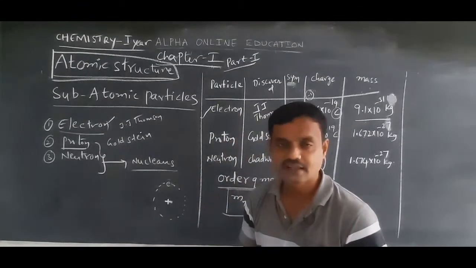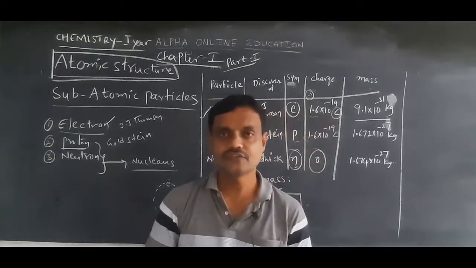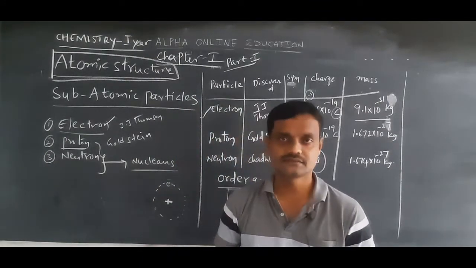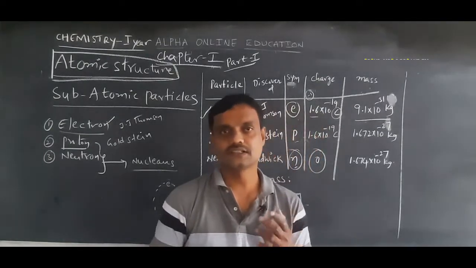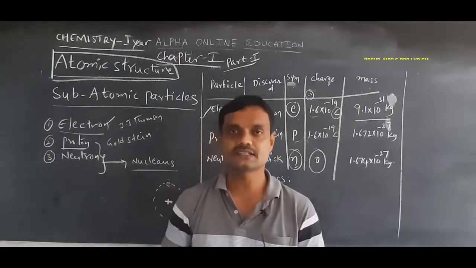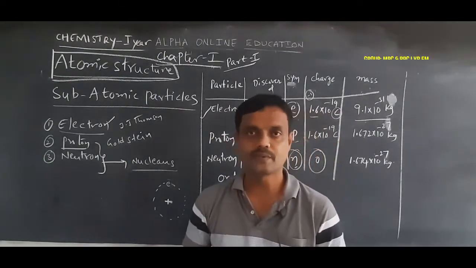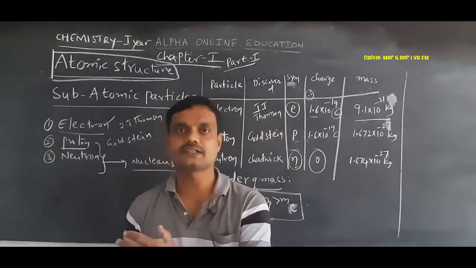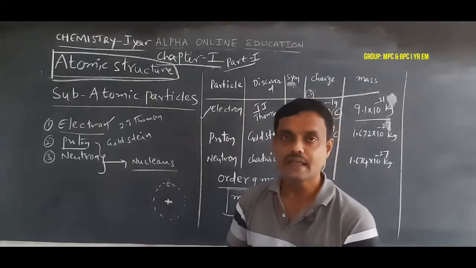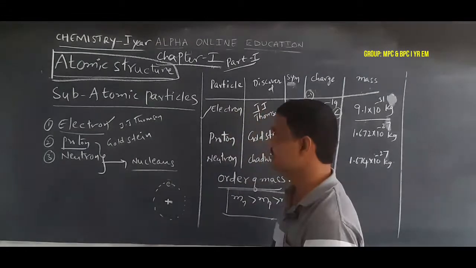In an atom, a number of particles are present, but only a few particles change the behavior, the nature of the atom. So those important particles are considered subatomic particles. That means in an atom many particles are present, but only a few change the behavior of the atom.